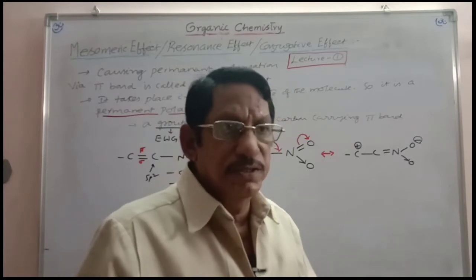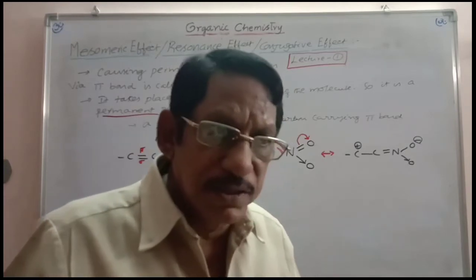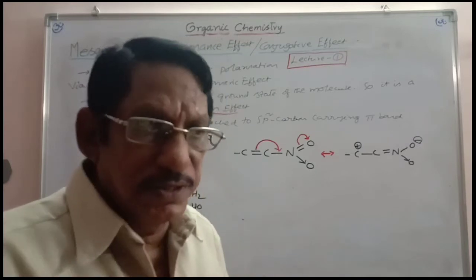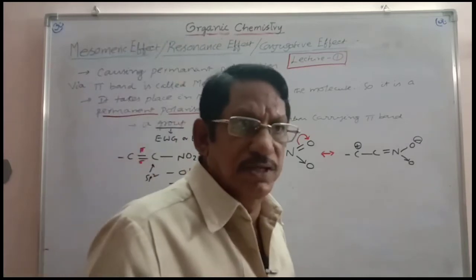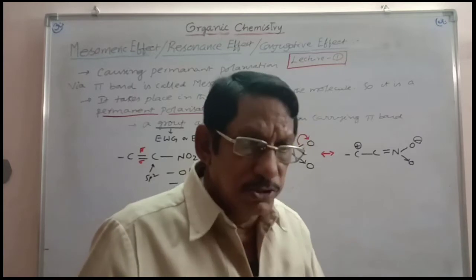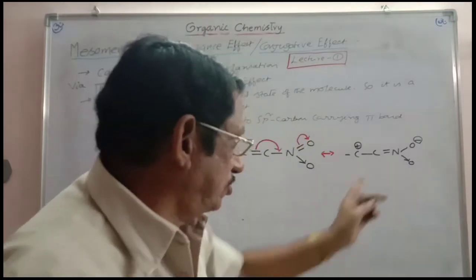Whenever a group is in conjugation with the pi bond, then that pi bond can be polarized. Causing polarization through a conjugated pi bond is nothing but the mesomeric effect. And to show the mesomeric effect, you write the resonance forms, the resonance structures. This is the way.